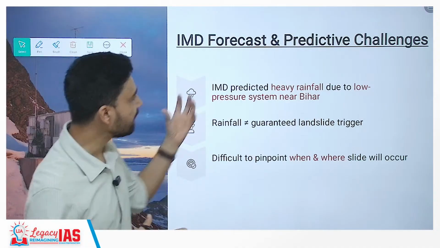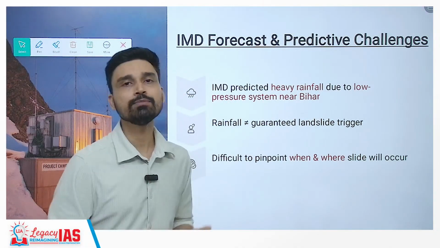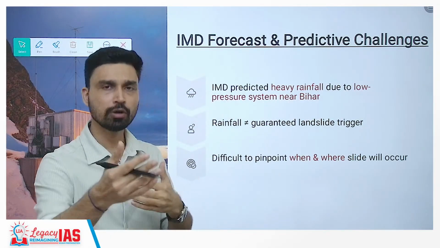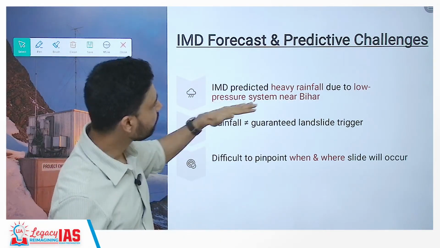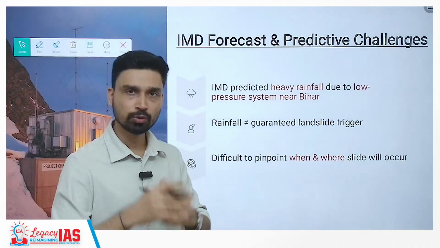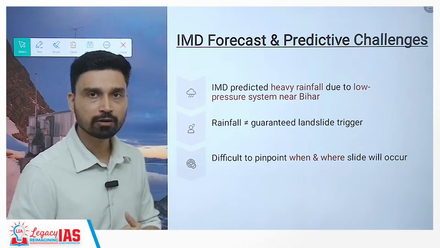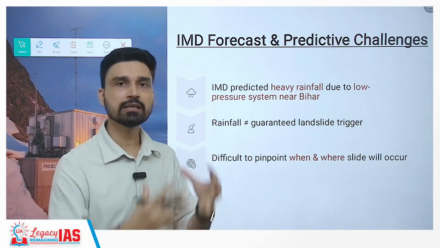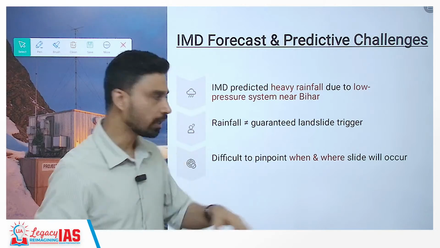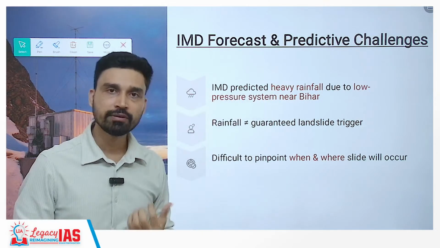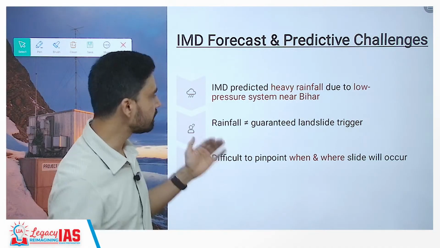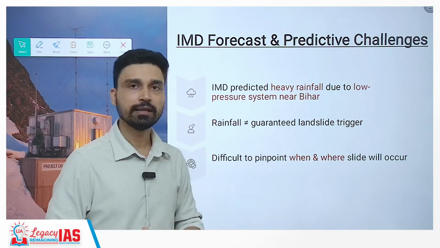But the challenge here is that many times the IMD, the Indian Meteorological Department, which is the nodal agency to forecast and publish weather forecasts, predicts heavy rainfall, and it predicted it in this case also, because there was a low pressure system developing around Bihar, and low pressure basically sucks in air from all sides, and especially from the Bay of Bengal you have moisture-laden winds coming into this area, and that obviously results in rainfall. But the problem here is that not all rainfall necessarily guarantees landslides or triggers them.